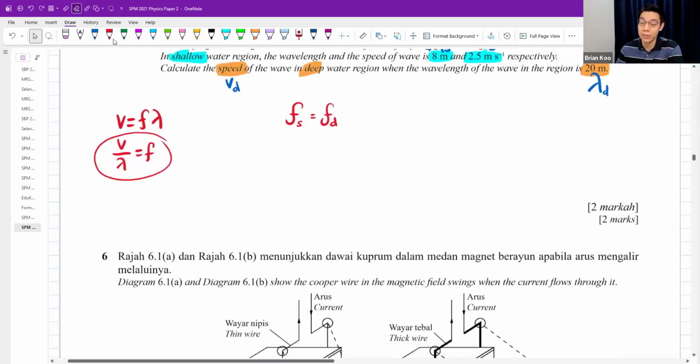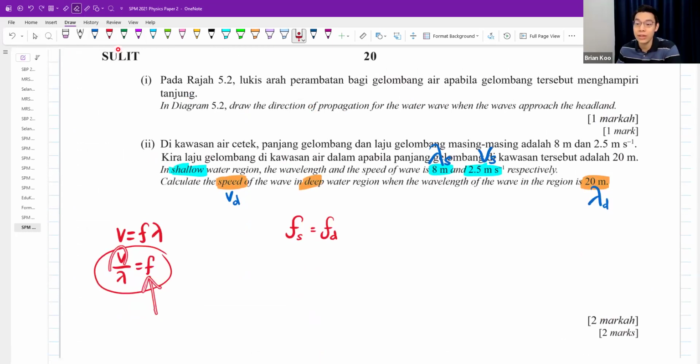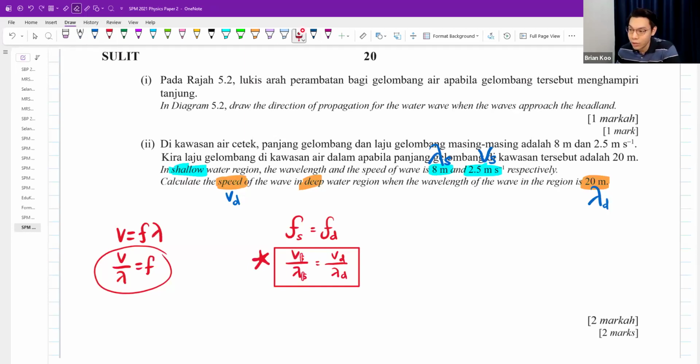Understanding that frequency is the same would then tell us what is frequency? Frequency is V over lambda, which is why I would say the V over lambda for the shallow region must be equals to V over lambda for the deep region. This is the formula that we are going to use. Okay. Sometimes people will write it as 1, 1, 2, 2 lah, up to you. Same. I write shallow, shallow, deep, deep also can. So we sub in 2.5 meter per second divided by 8 meter equals to speed in the deep region divided by lambda 20 meter.